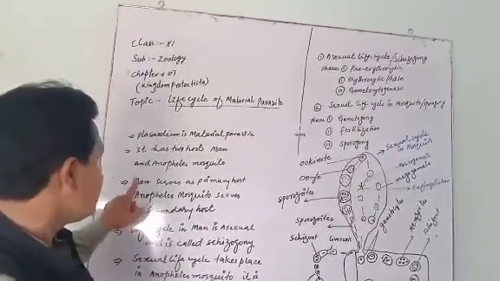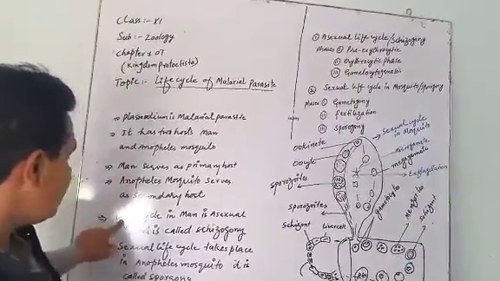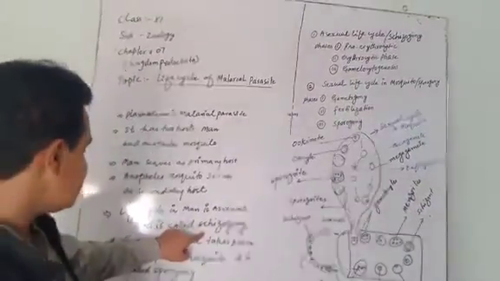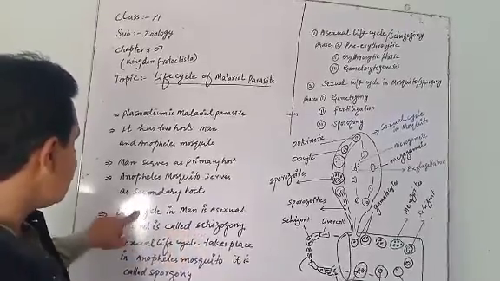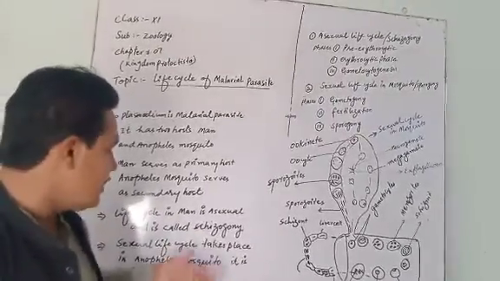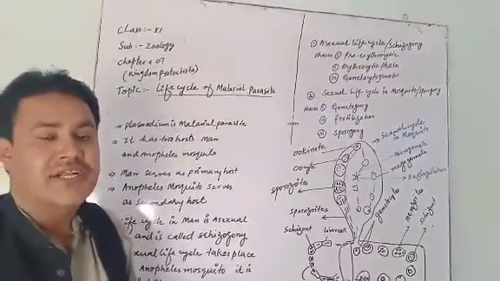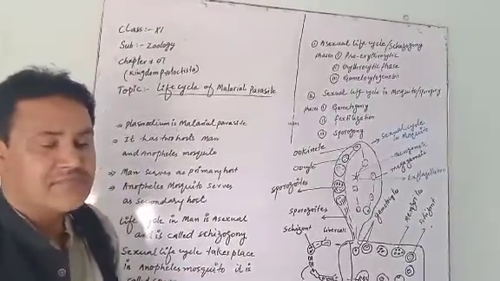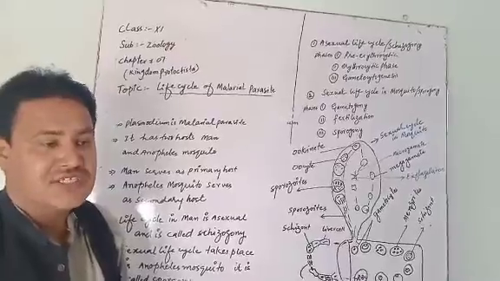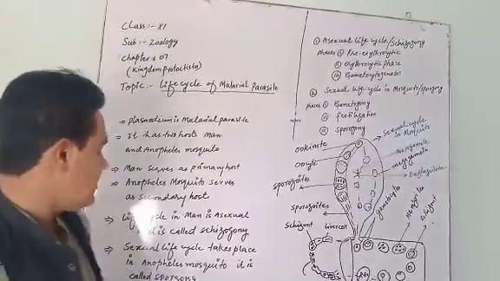When it lives in man, the life cycle is called schizogony. It means here Plasmodium reproduces asexually. Schizogony is asexual reproduction. It is a kind of multiple fission. What is multiple fission? In which one cell multiplies into many cells.